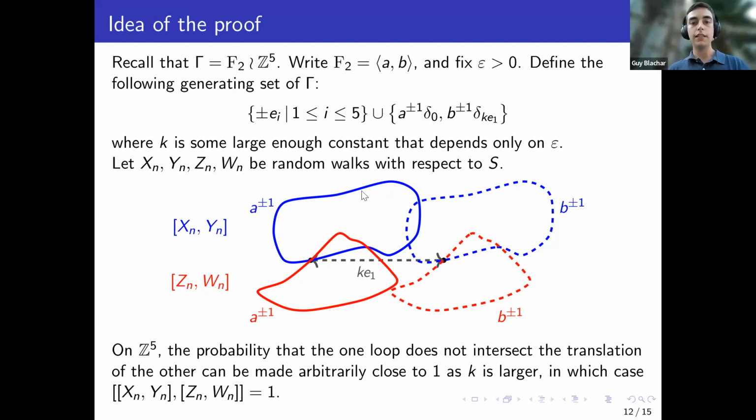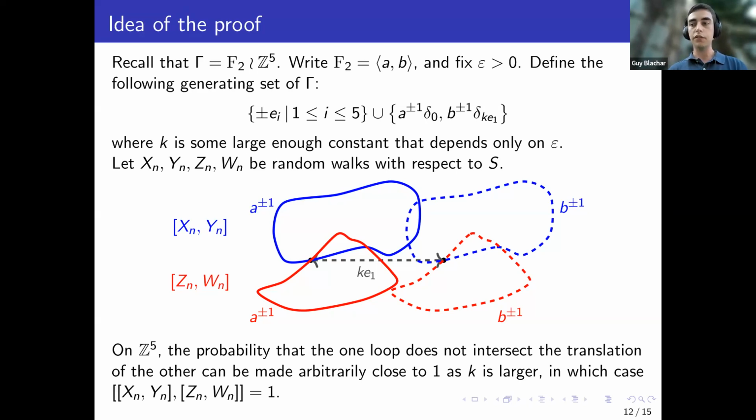And eventually, even if you didn't follow all of these cases, I can make sure that by choosing K large enough, the probability that these two commutators will commute will be arbitrarily close to 1, and therefore the group will be really close to being meta-abelian. And that's the idea of the proof. This proof can be generalized to other examples of laws. In many examples of commutators of two laws, where the laws don't share any common letter, we also have similar ideas. This is really something that is related to the path of the random walk.